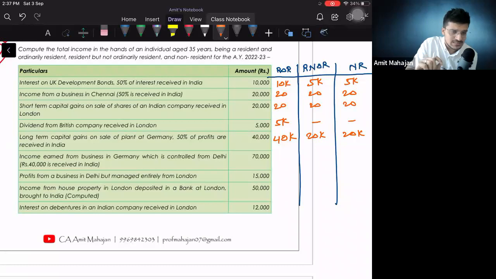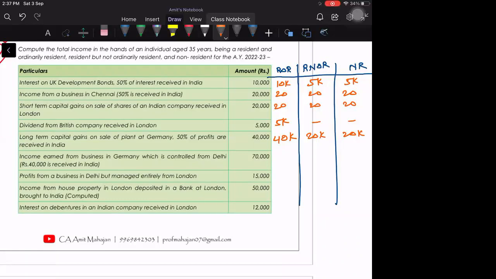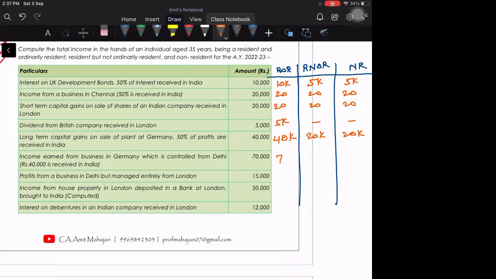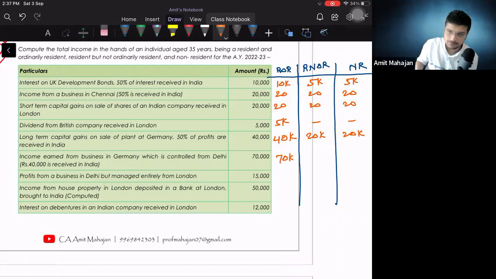Next, income earned from business in Germany, which is controlled from Delhi. आराम से. Income earned from business in Germany, which is controlled from Delhi. We'll think only from ROR's perspective. ROR के लिए ये पहले देखते हैं कि इंडियन इनकम कितना है और फॉरेन इनकम कितना है. ROR के लिए क्या देखने का जरूरत है क्या? No. Are we required to check for ROR whether it is Indian income or foreign income? No. And that is why entire amount of 70,000 will be taxable in the hands of ROR.